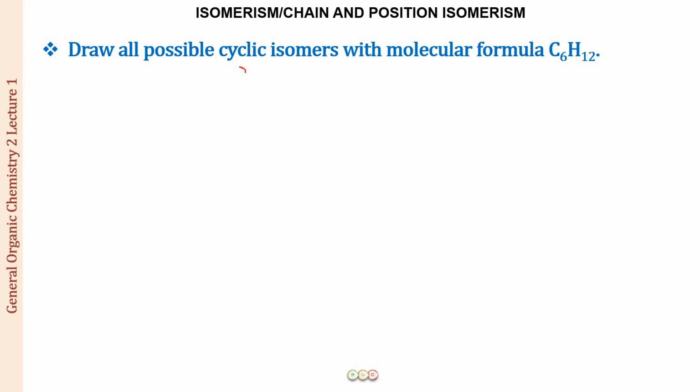All right. So, the general formula for the compound C6H12 is going to be what? It is going to be CnH2n. Okay. So, this is a general formula for a cycloalkane.